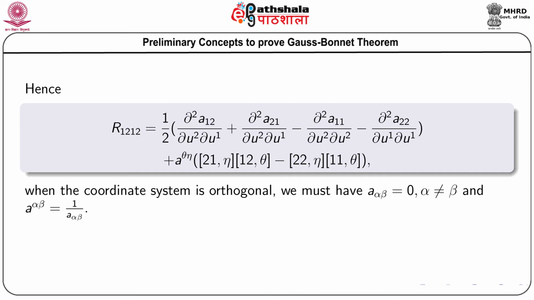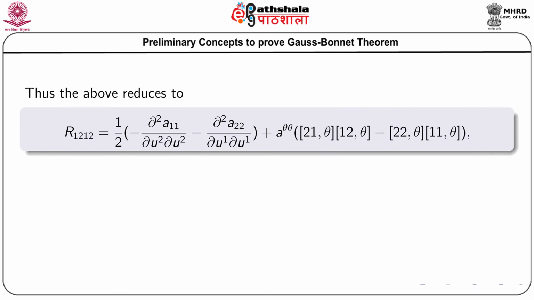So, putting these values in the above equation, we have this expression: R 1 2 1 2 equals to half, minus del 2 A 1 1 by del U 2 del U 2 minus del 2 A 2 2 by del U 1 del U 1, and this one is within the first bracket, plus A theta theta, and within the first bracket all these Christoffel symbols of first kind.